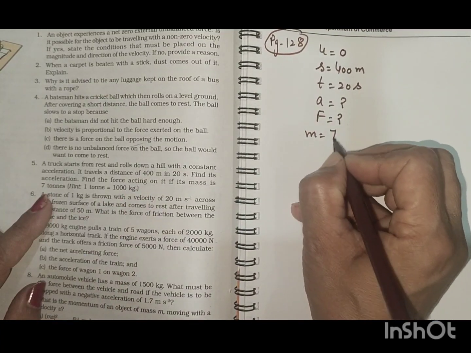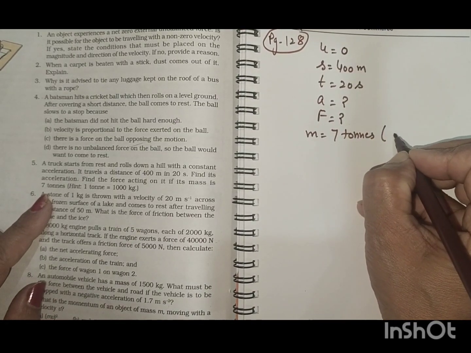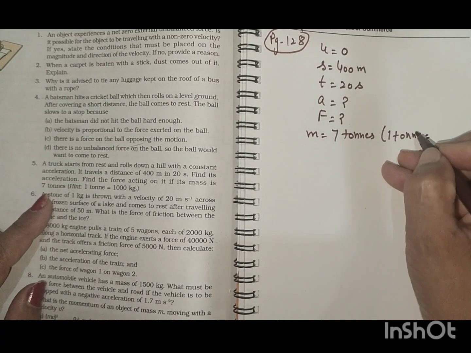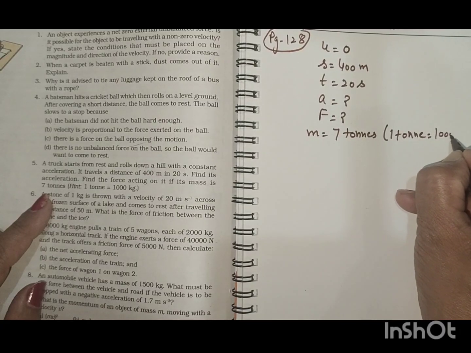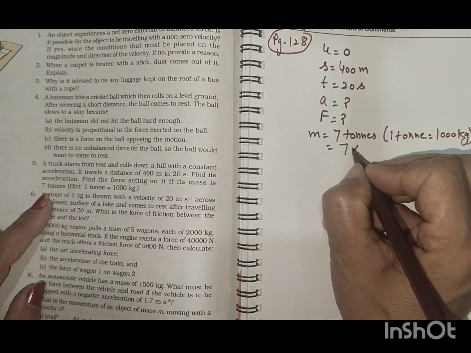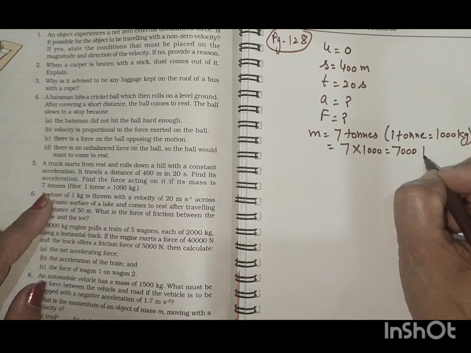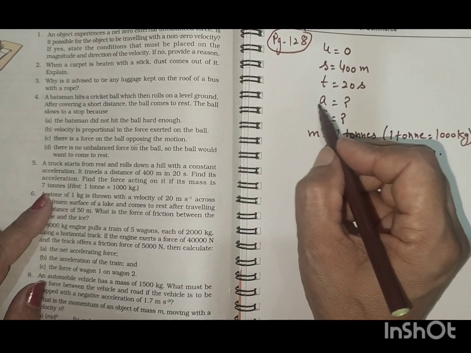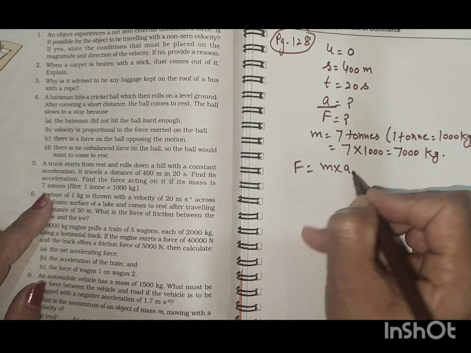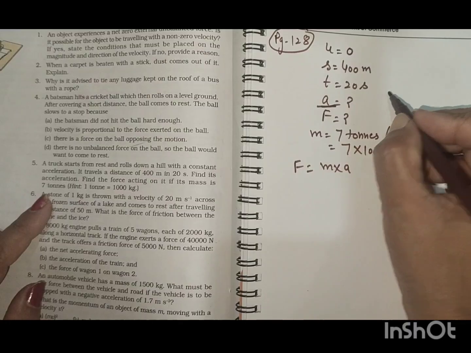Mass is 7 tons, and 1 ton is equal to 1000 kg, as given in the book. Then mass becomes 7 into 1000 is equal to 7000 kg. Now, as we know the formula, force is equal to mass into acceleration, but we have to find the acceleration first, so we will find the formula first.